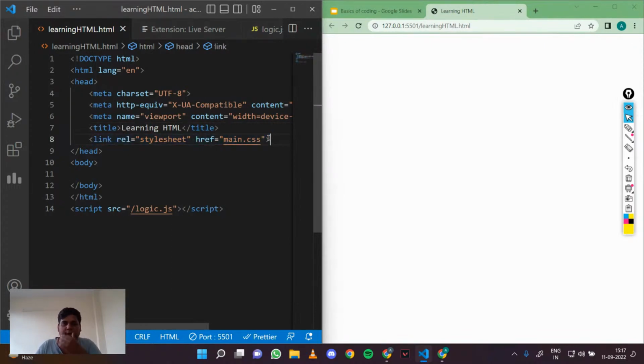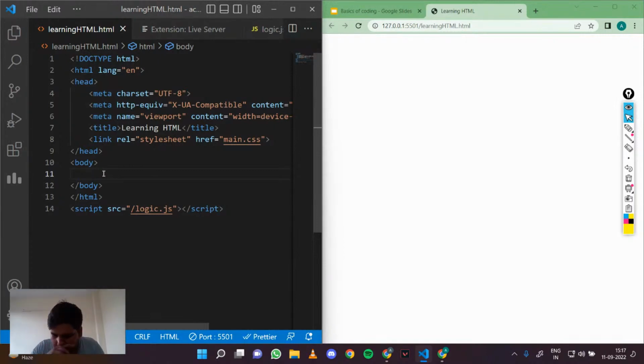This link is basically to attach a CSS sheet. We'll come to this later, and this is script. This is basically JavaScript code, and we will come to this later as well. Our main code goes into the body. Here we will define our elements, as we saw in the YouTube example. So let's learn about the elements.